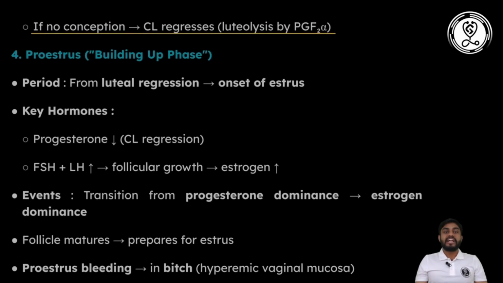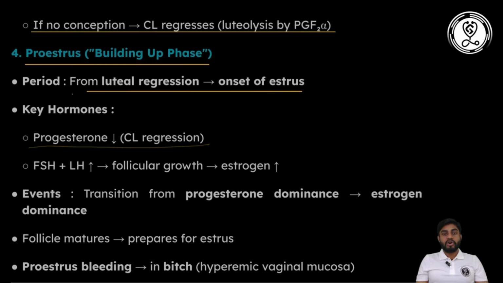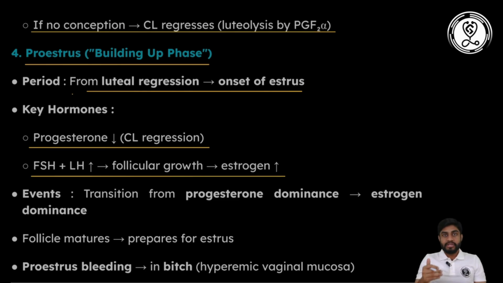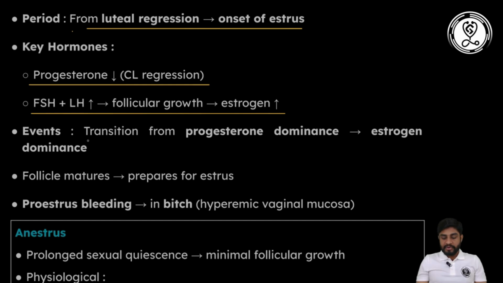And then comes the last stage, proestrus, also known as the building phase, because in this stage the animal is preparing itself for another cycle. It is from corpus luteum regression to the onset of estrus. Progesterone will drop because of corpus luteum regression, and there will be an increase in the concentration of FSH and LH, which causes follicular growth and increases estrogen, and at last ovulation will occur. In this stage there will be a transition from progesterone dominance to estrogen dominance, and the follicle will mature and prepare itself for estrus.